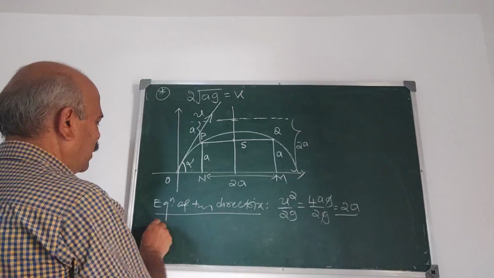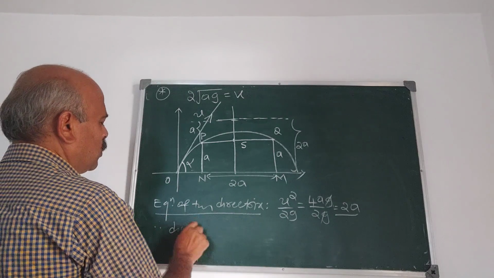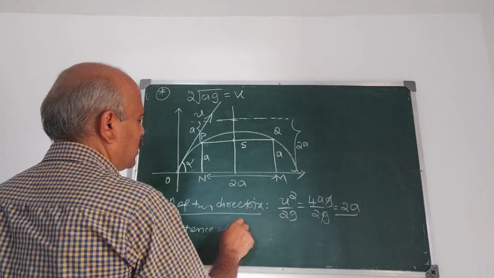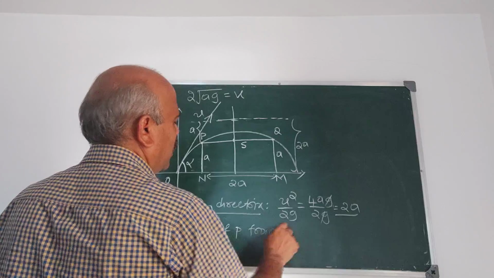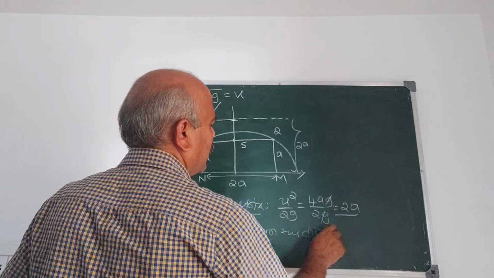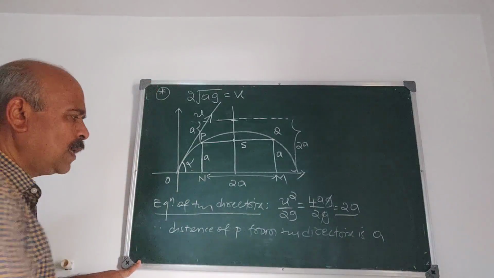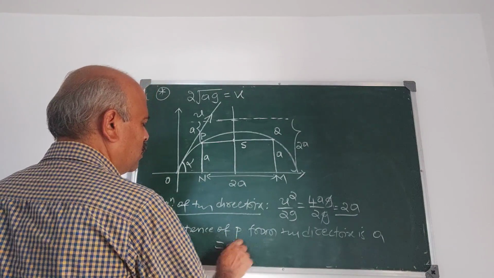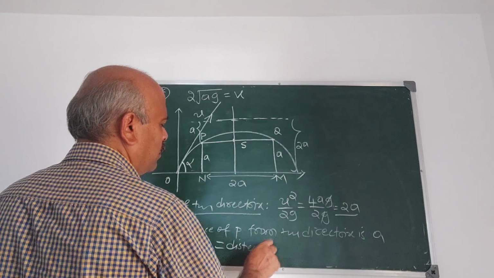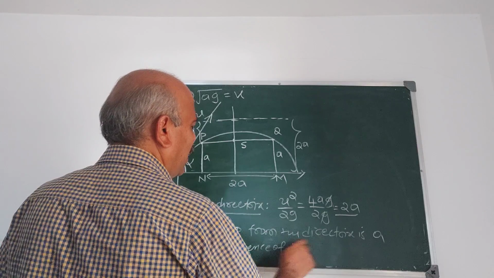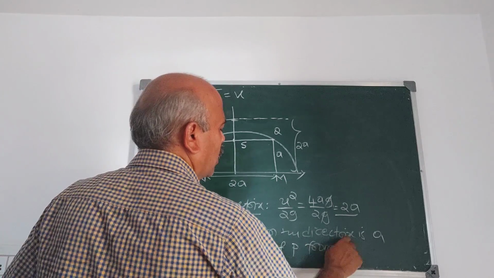It is a. Therefore, the distance of P from the directrix is a, and we know that it is equal to the distance of P from the focus S.